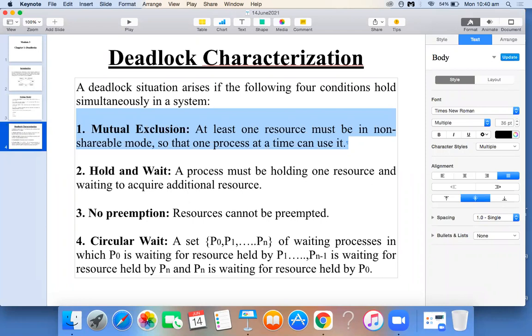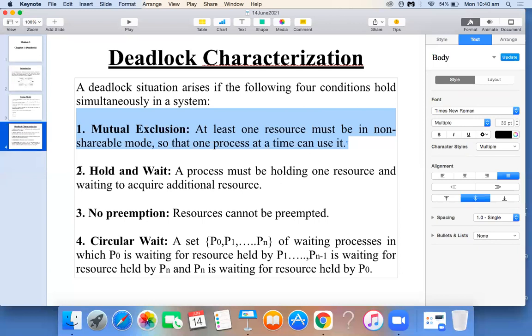So by using the mutual exclusion property, we can create a deadlock situation. This is the first condition for deadlock occurrence in our computer system. Next, this is very important: you have to understand non-shareable resource. If the resource is in non-shareable mode, only one program is allowed to execute. That's what mutual exclusion indicates, correct?